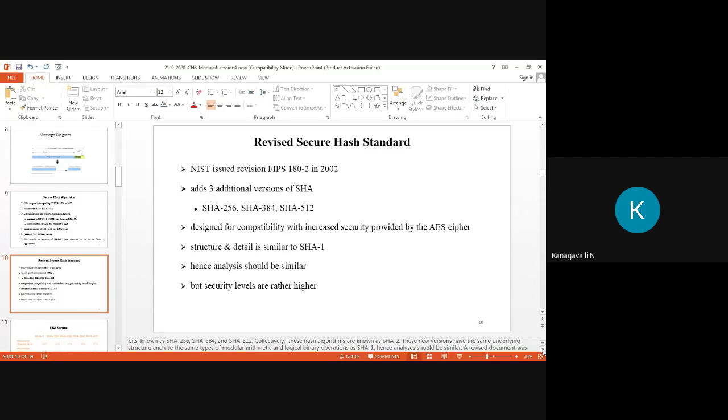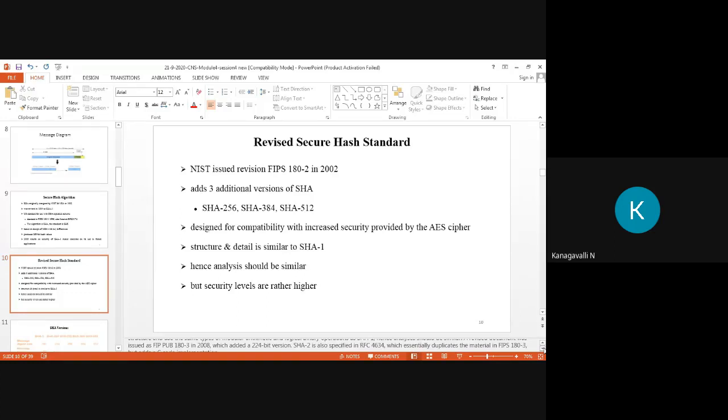These new versions have the same underlying structure and use the same type of modular arithmetic and logical binary operations as SHA-1. So the analysis should be similar. The revised document was then updated, and in 2008 a new version with a 224-bit hash was added.